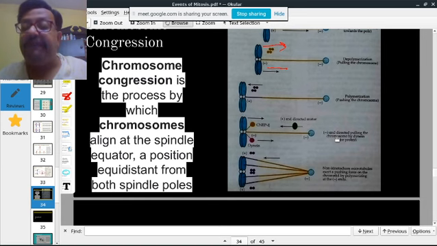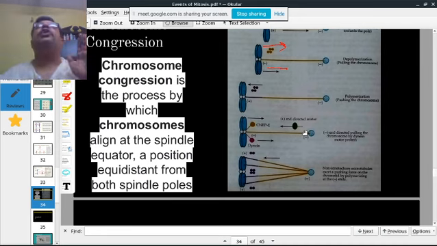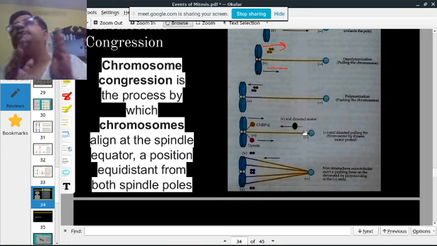Then you have minus end directed proteins pulling the chromosomes. Minus end is towards the centrosomes. You have the same dynein. They are molecular motors. They carry the chromosome on their back. They are trying to pull it towards the minus end, and so it's going towards the minus end. So this is how it moves. Congregation means movement of chromosomes towards one place.